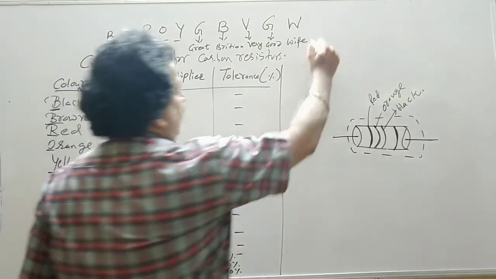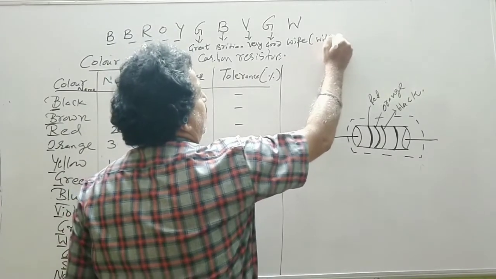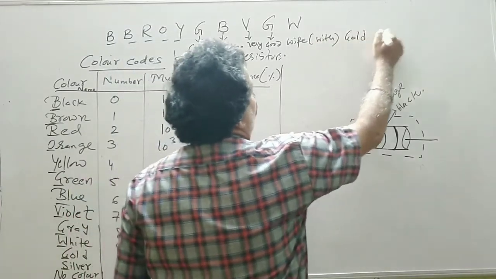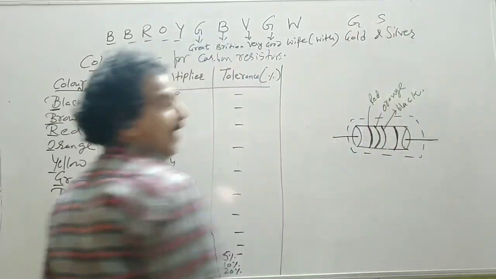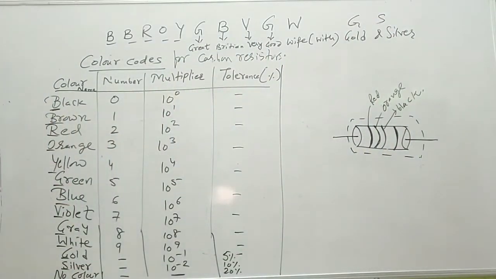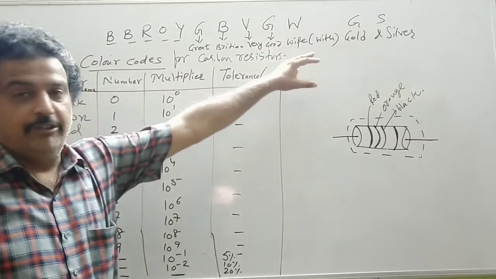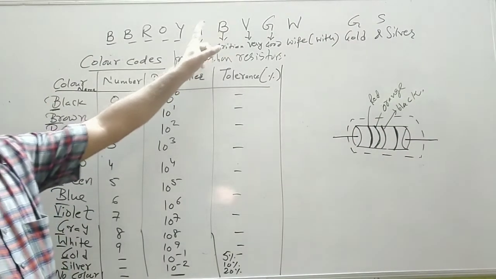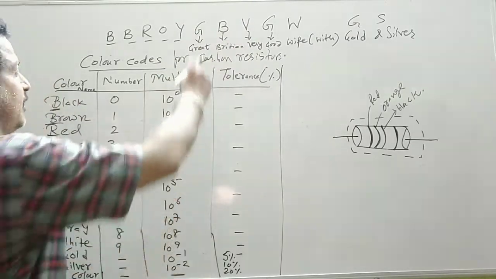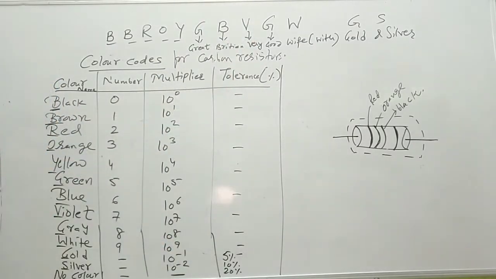Then within bracket I write gold and silver, so we have G and S. So the color code is BB Roy, Great Britain, very good wife, gold and silver. So B is repeating. So first is black, then we have brown, then B, and for GG you have to remember, first is green and then we have gray.